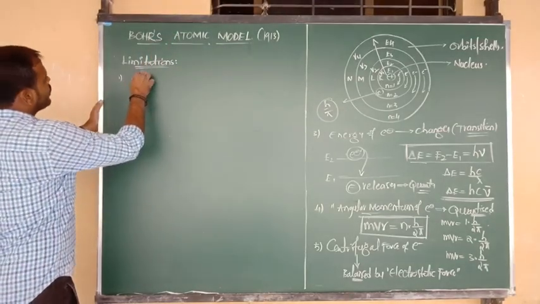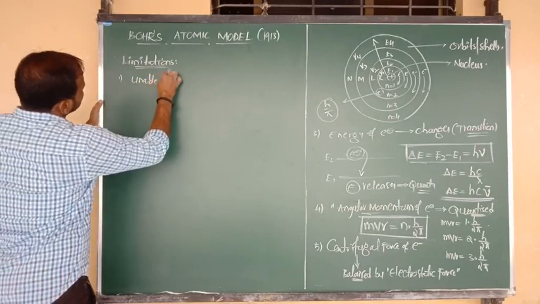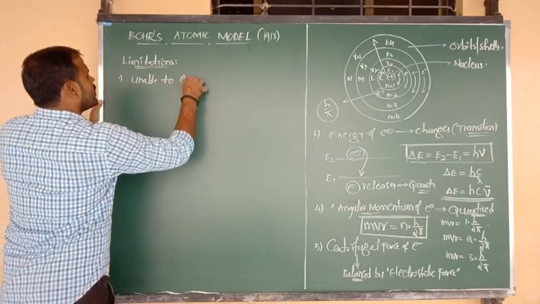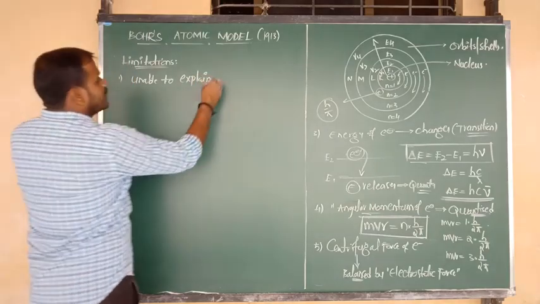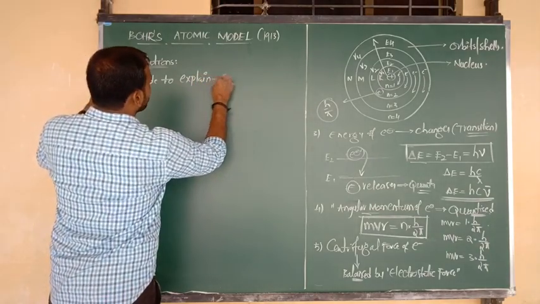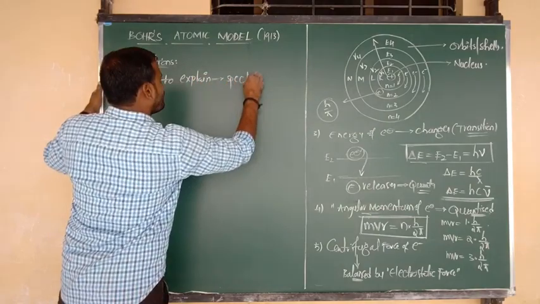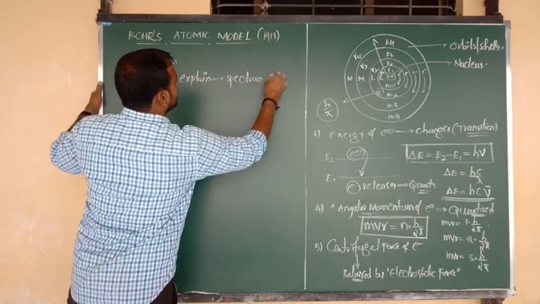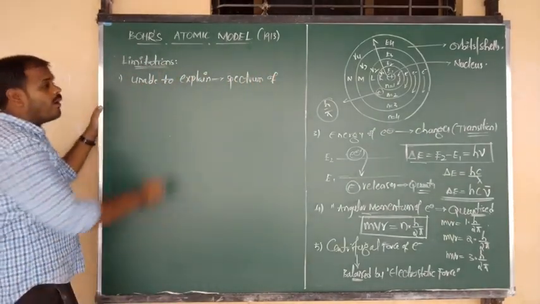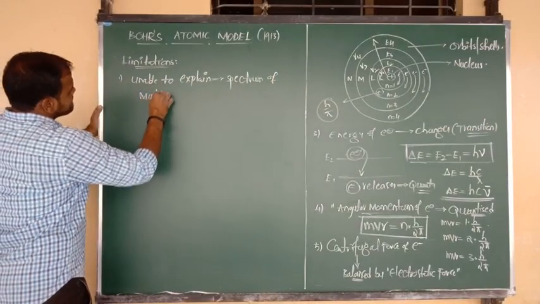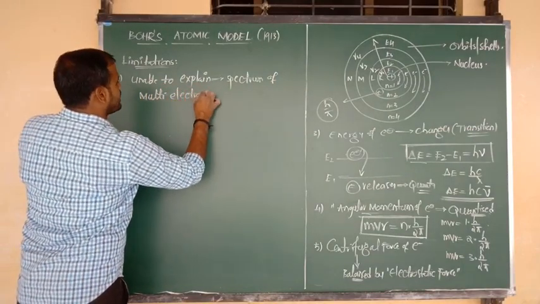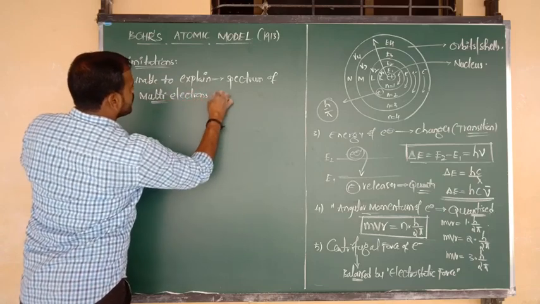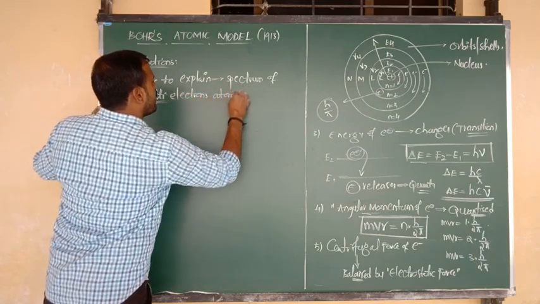He was unable to explain the spectrum of multi-electron atoms.